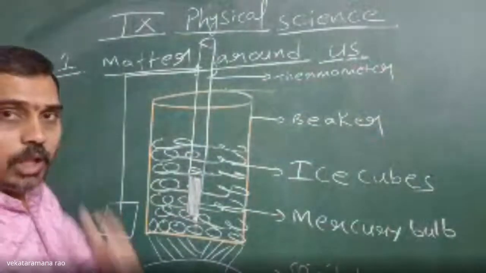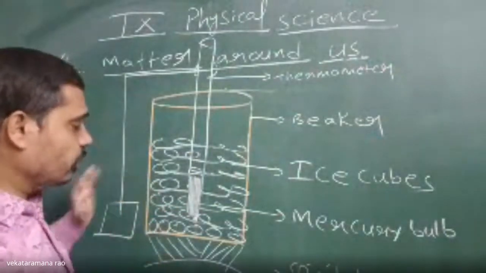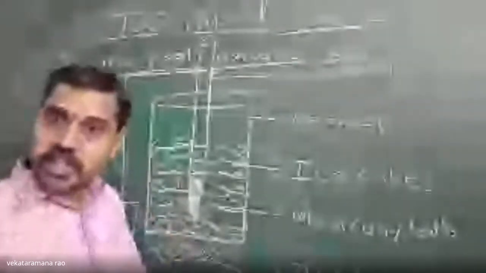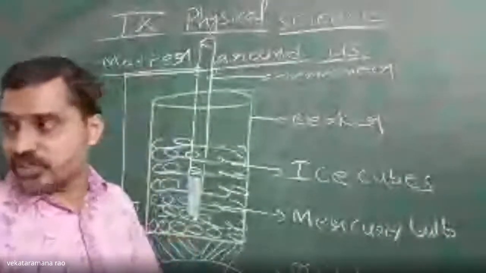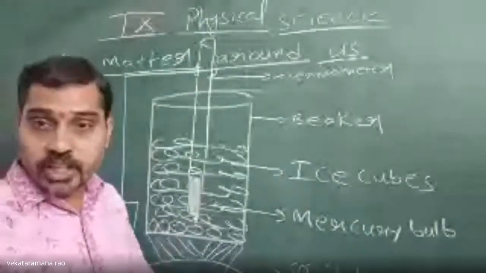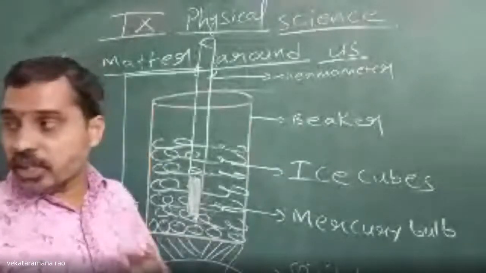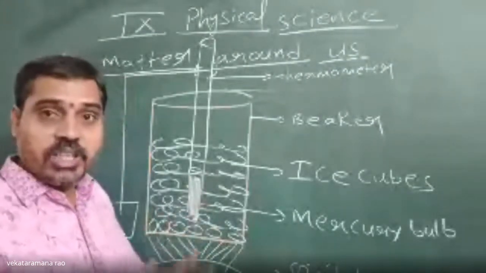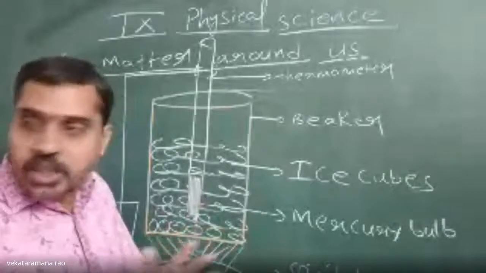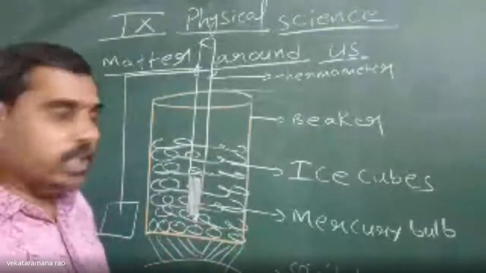When you go on supplying heat, these ice cubes will gain heat energy. When the ice cubes gain heat energy, what will happen? Their kinetic energy increases. When the kinetic energy of the molecules present in the ice cubes increases, they start moving apart from each other.